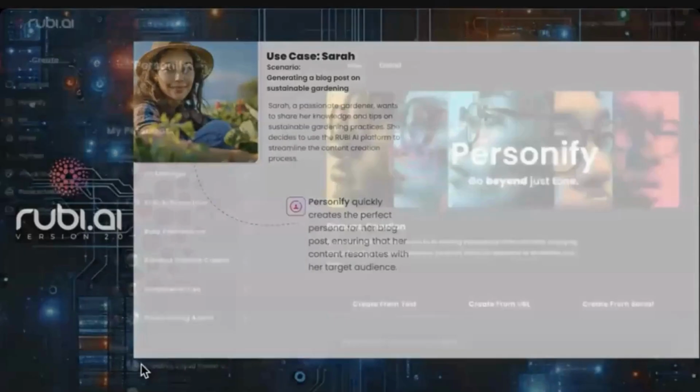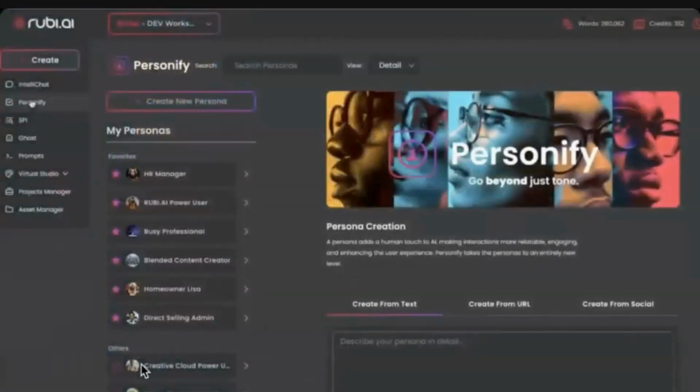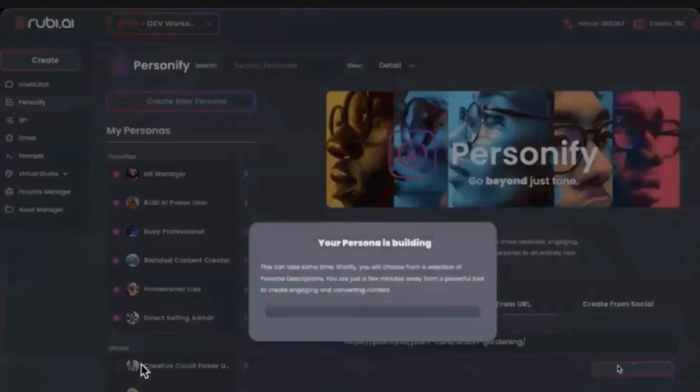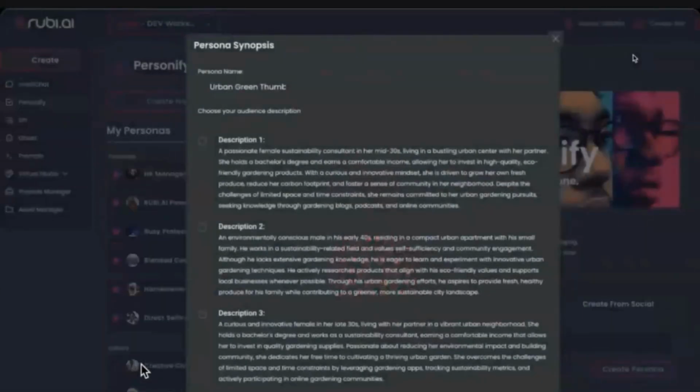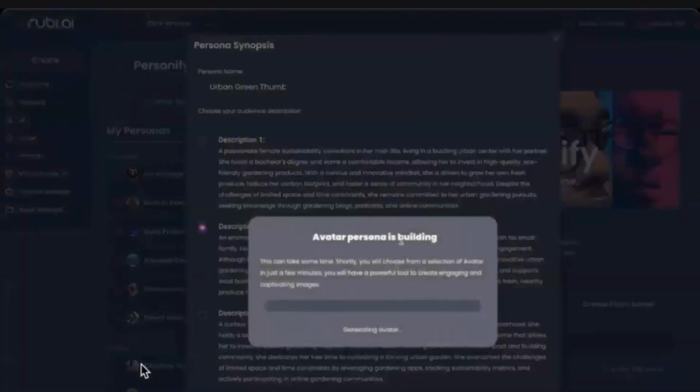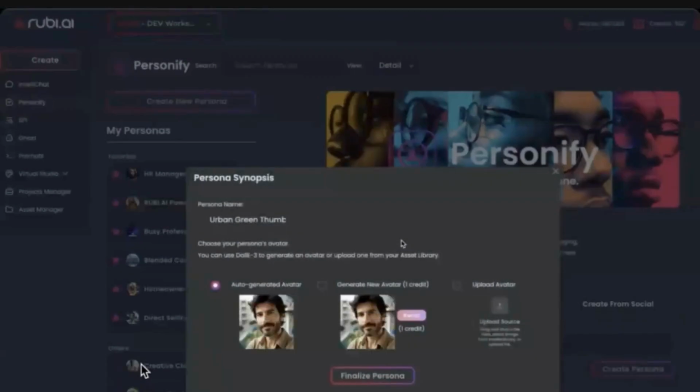Now, what she's going to do next is, after she's got her whole persona created, and I kind of forgot that we had this part in there, so it's going to show you everything that we just talked about. But everything in our platform is easy. If you can fill in checkboxes, drop downs, and small text fields with a little bit of information, you can do anything in the platform. And then you'll go through, you'll find the descriptions that best fit you, and then you'll be able to even create an avatar so you can actually know who it is that you're speaking to.